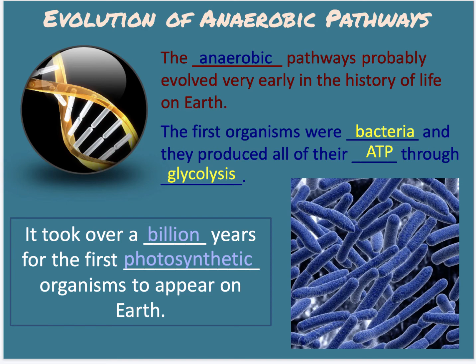Okay, so how did this anaerobic pathway develop when there's now this aerobic pathway that produces lots and lots of ATP? Why is there an anaerobic pathway? Clearly, it's not very efficient.